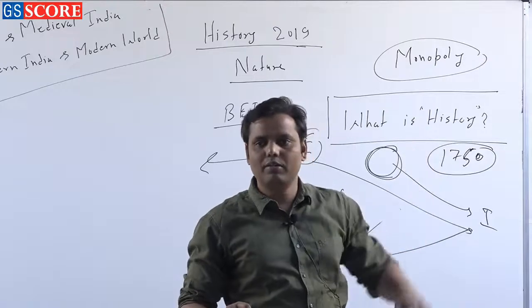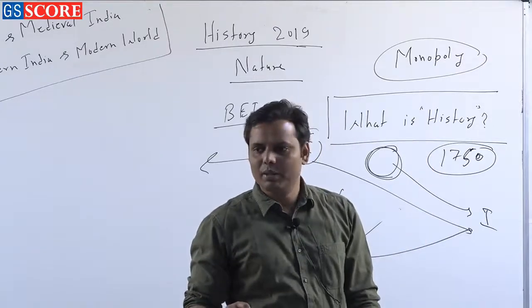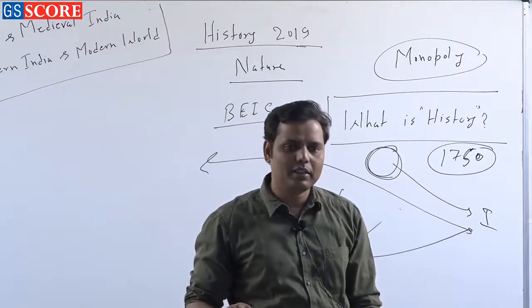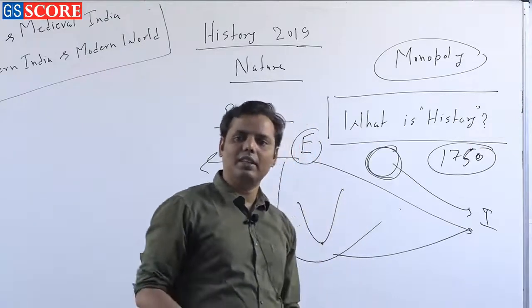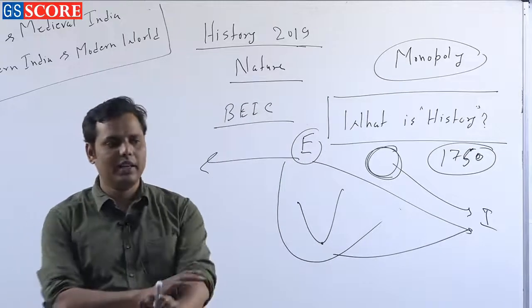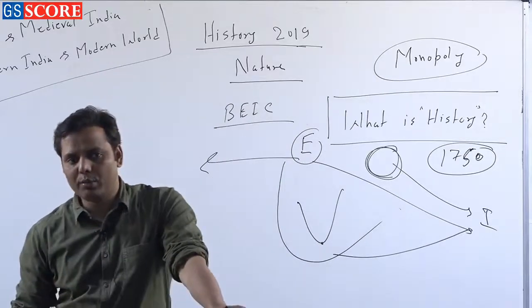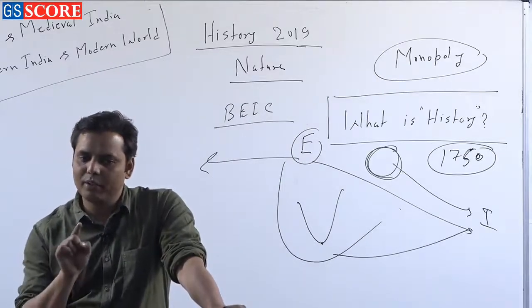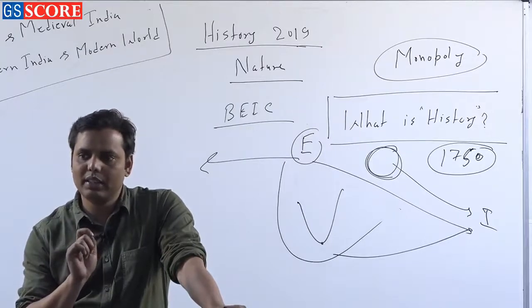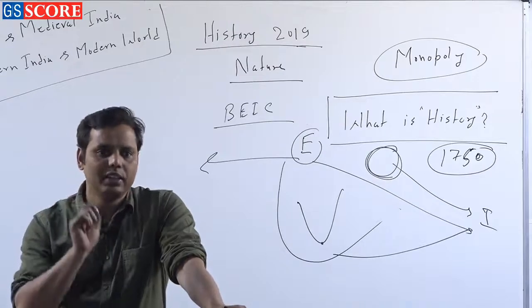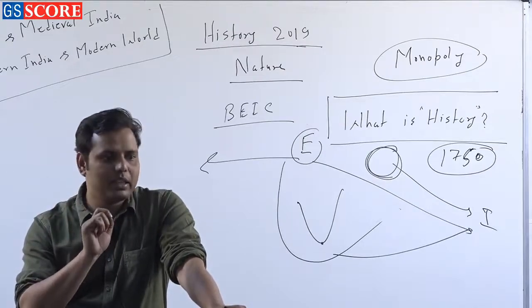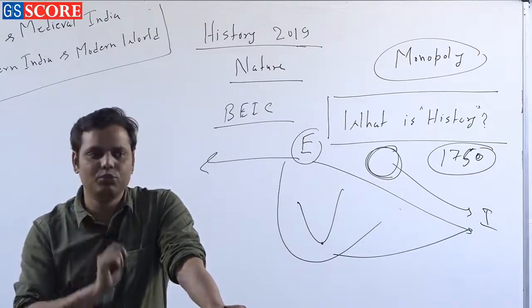So they got involved in the Battle of Plassey 1757, but they did not get much after the Battle of Plassey. Then they got involved in the Battle of Buxar 1764, and finally in 1765 the Treaty of Allahabad, right. And as per the Treaty of Allahabad, I hope you remember, the Diwani of Bengal. Now what is this Diwani? Land revenue collection rights.